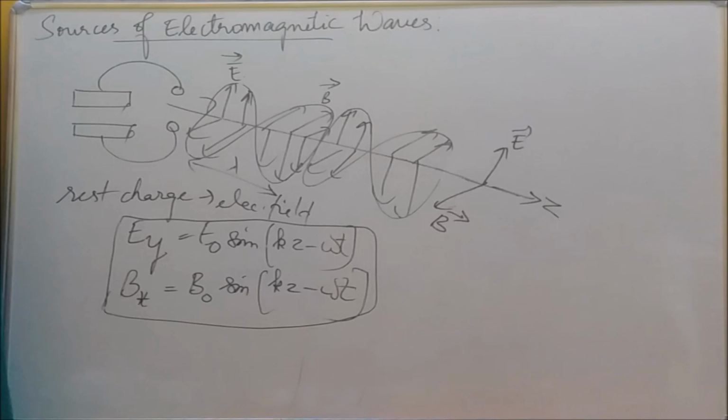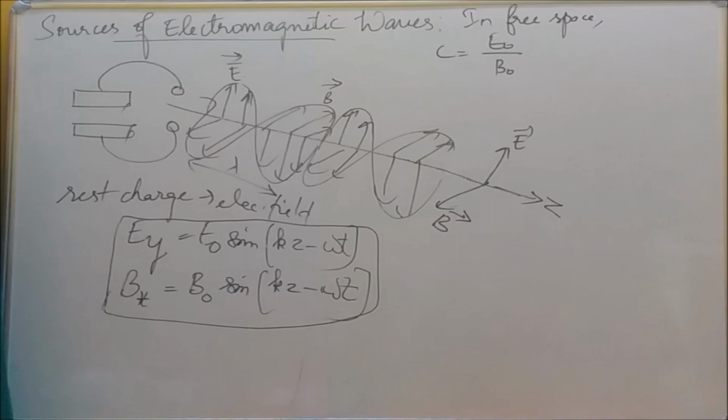At that time, the ratio of E naught and B naught gives the speed of light in air. So C equal to E naught by B naught. This is one formula.